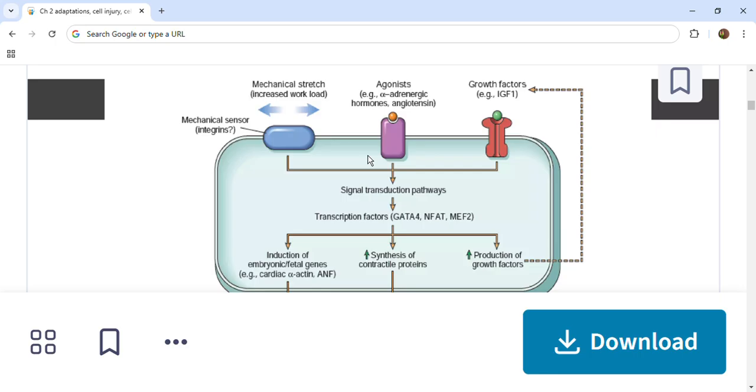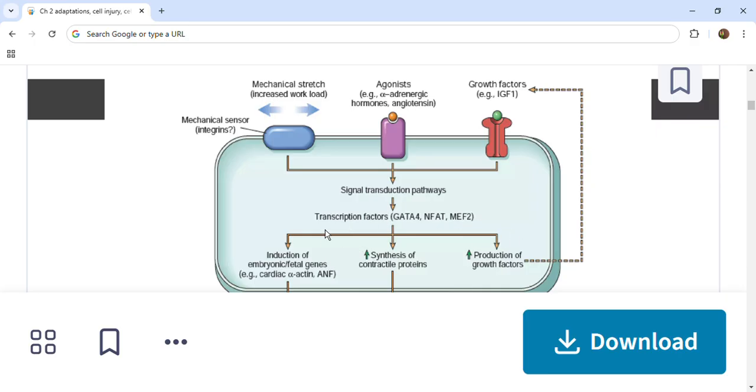Then there are other pathways that will activate transcription factors such as GATA4 and NFAT, the nuclear factor of activated T cells, and myocyte enhancer factor, that is MEF2. So all these are transcription factors.